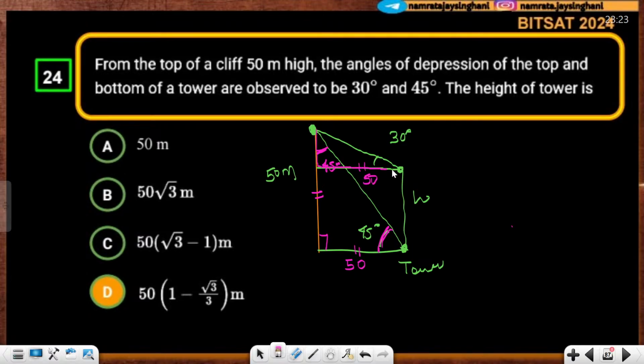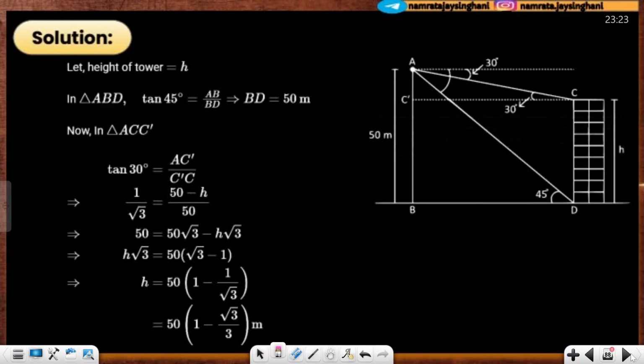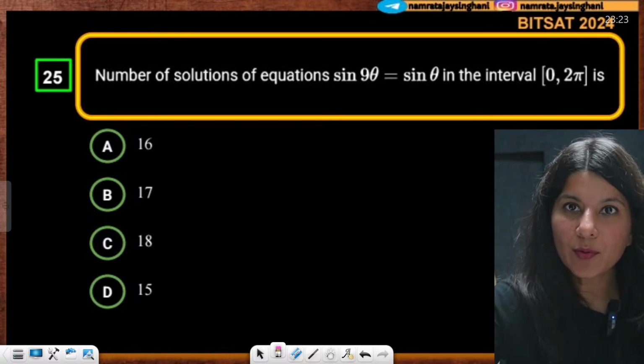So now in the smaller triangle, I am applying tan theta. Tan 30 degree, 1 by root 3, is nothing but this particular height, which is 50 minus h, upon 50. Now solve for h, you will get your answer. Everybody getting it? Understanding it? Okay. Shall we move on to the next problem?